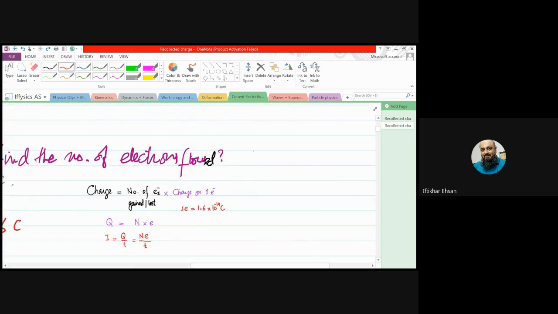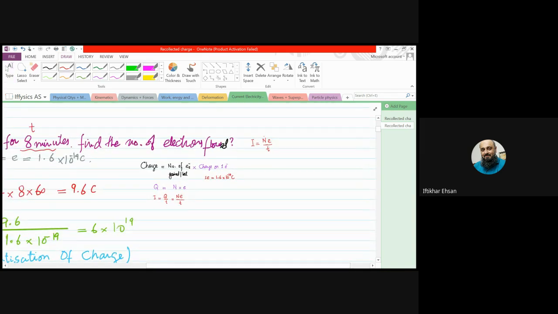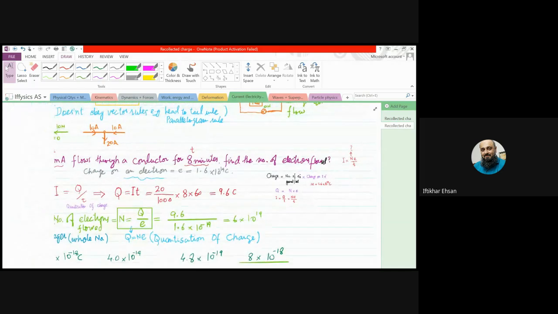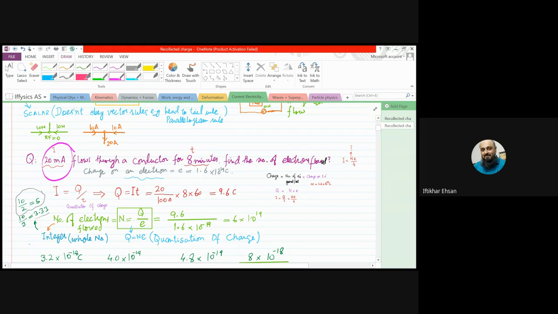That will be I is equal to Ne over T. The current is given to be 20 milliampere, where milli means dividing by 1000, and the time of 8 minutes is converted into seconds by multiplying by 60.